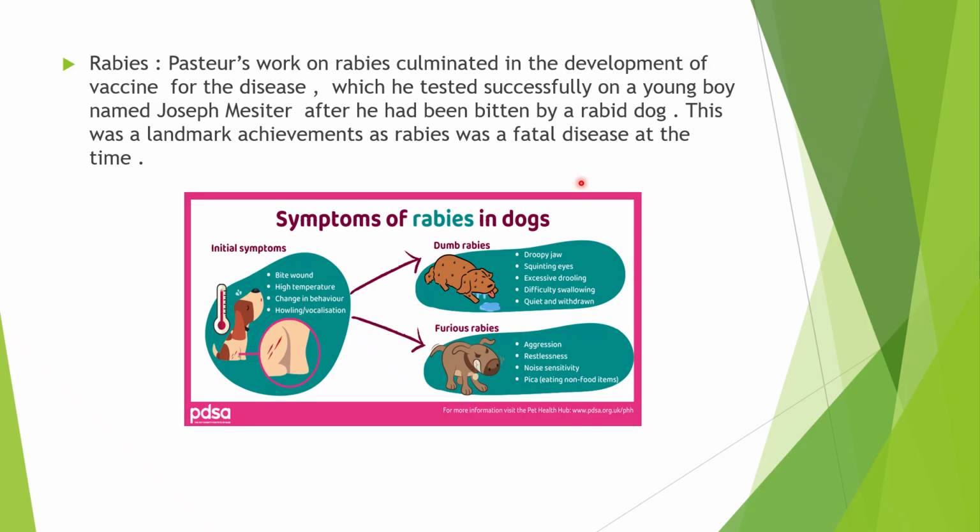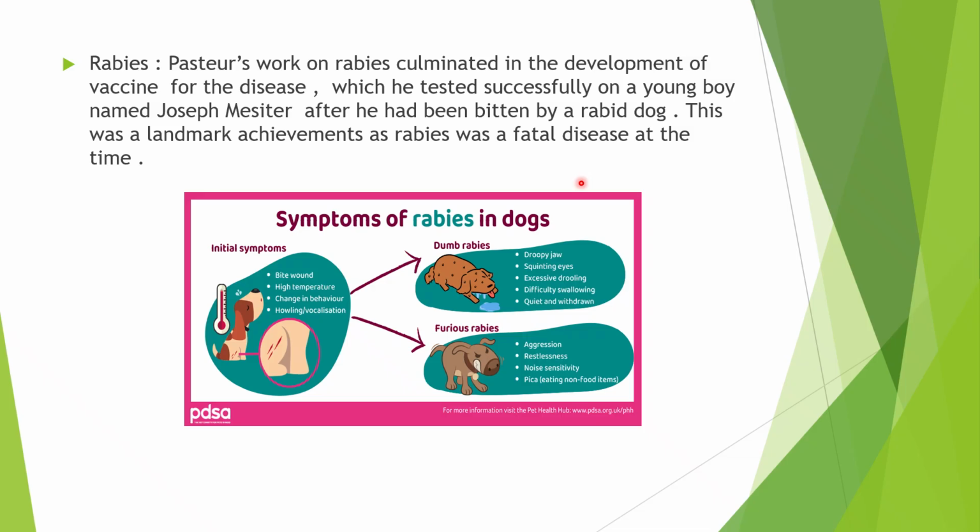Rabies is a fatal viral disease that affects the central nervous system, primarily transmitted through the saliva of the infected animal. When a person is infected with rabies, they have symptoms like fever, headache, pain or tingling at the bite site, weakness and hydrophobia, which is nothing but fear of water. If left untreated after the symptoms appear, rabies is almost always fatal.